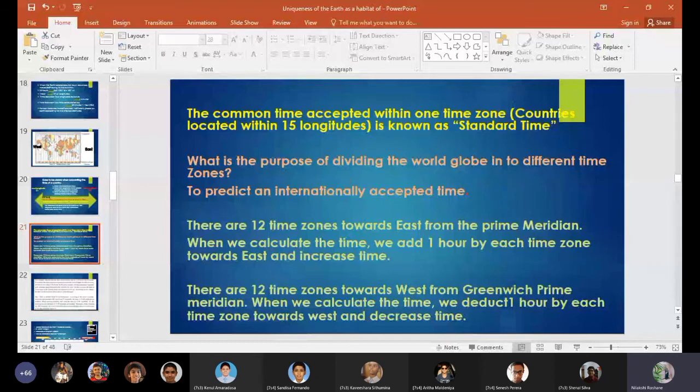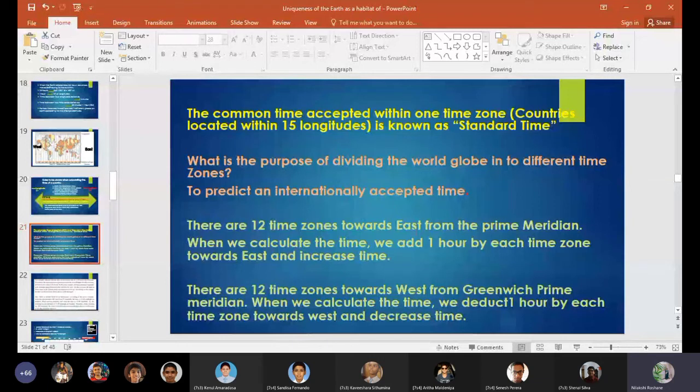Okay. So what is the purpose of dividing the world globe into different time zones? To have an internationally accepted time. There are 12 time zones towards east from the prime meridian. When we calculate the time, we add 1 hour for each time zone towards east and increase time. And there are 12 time zones towards west from the Greenwich prime meridian. When we calculate the time, we deduct 1 hour for each time zone towards west and decrease time. So I'm going to explain that part to you.